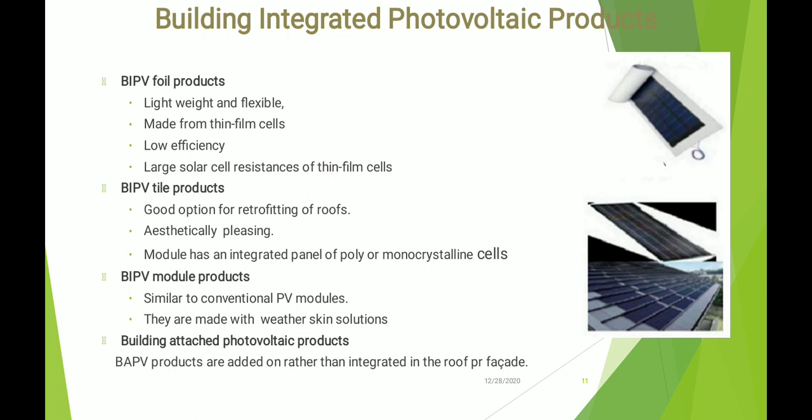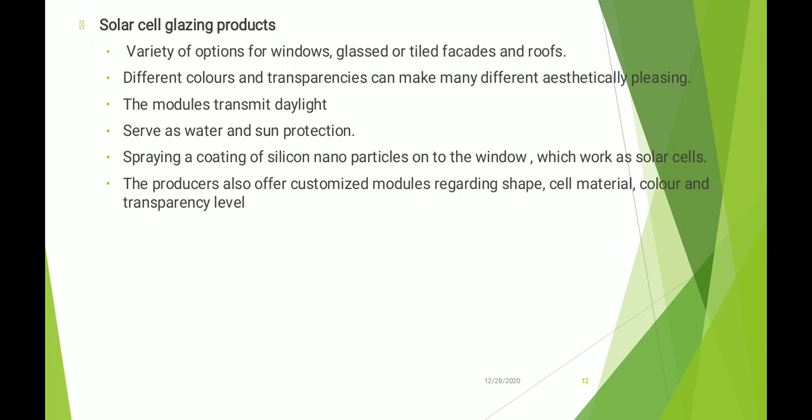It is aesthetically pleasing and modular, with an integrated panel of polyurethane monocrystalline cells. Then BIPV module products are similar to conventional PV modules, but they are made with weather skin solutions. Now building attached photovoltaic products, the BIPV products are added on rather than integrated in the roof. Finally, the solar cell glazing products.